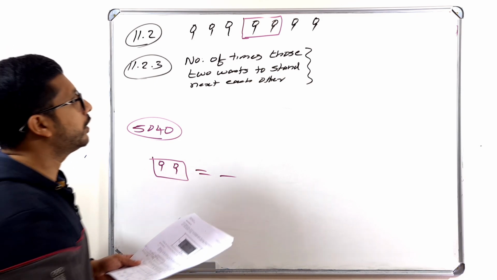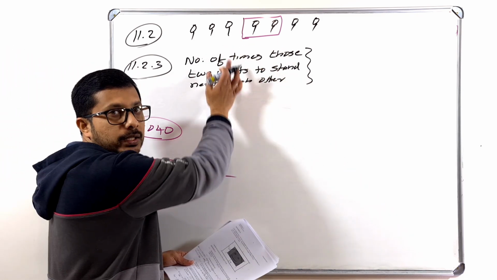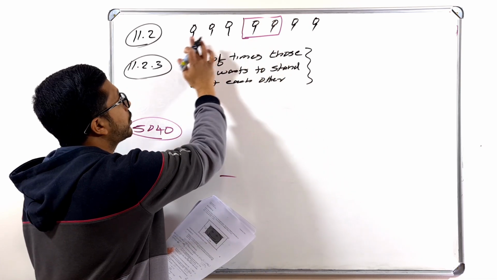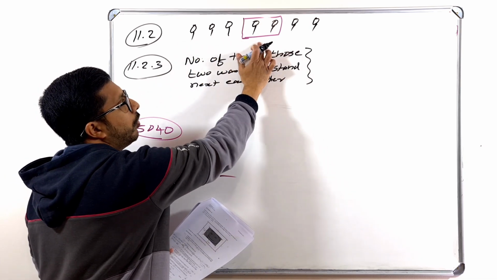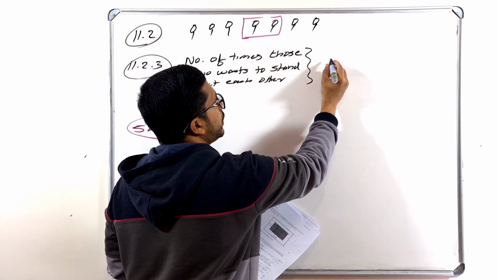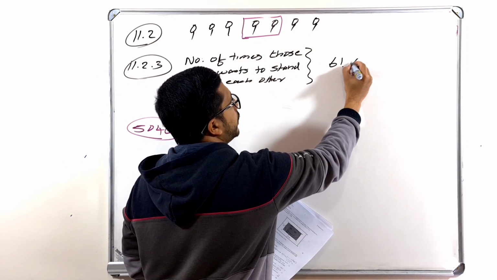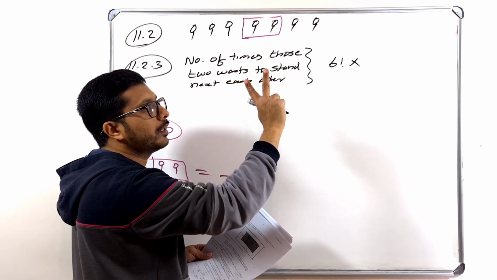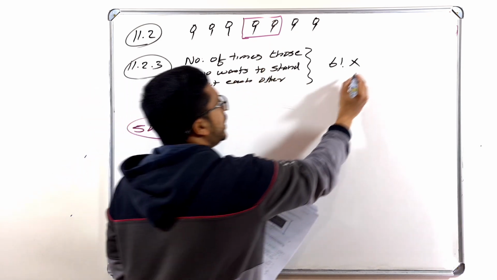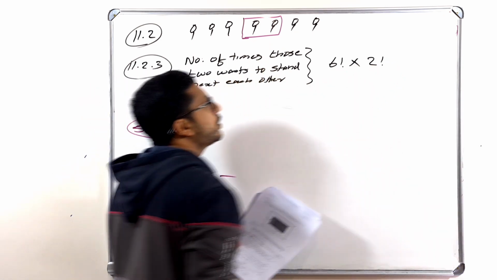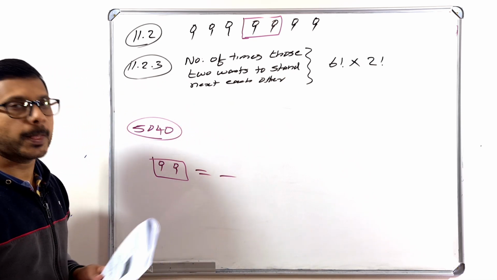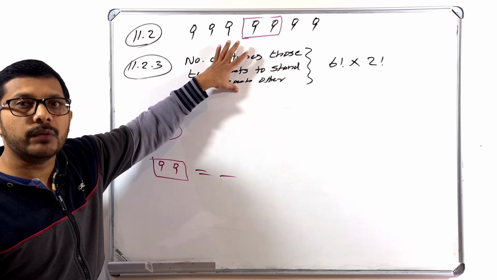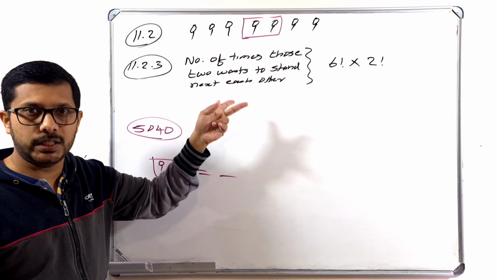So how can you find that? I told you, if there is a question like this, you have to consider this as 1, then you have to count 1 2 3 4 5 6. That means 6 factorial, times inside this one how many? 2. That means they can stand either like this or like this. So inside that one it is 2 factorial. So this is the number of times if they are standing next to each other.